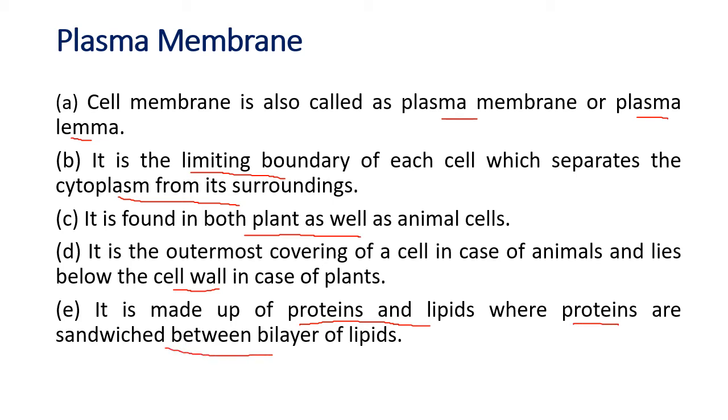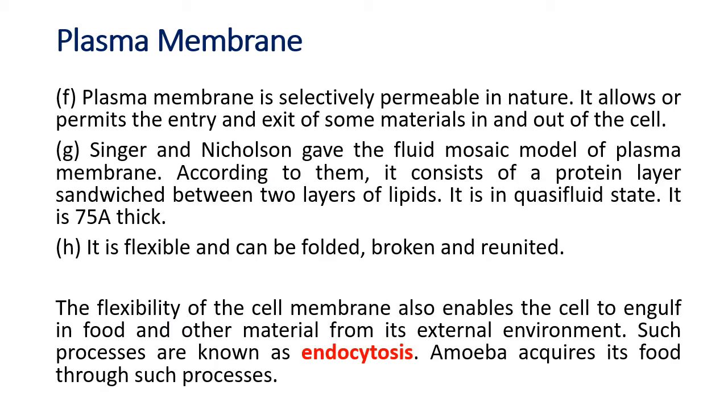If you want, I will in the next lecture show the structure of the plasma membrane. They are called lipoproteins. Between two layers of lipids, fats, there are proteins. And this is the living membrane I told you, selectively permeable. It has got the decision power to decide which material will enter or exit the cell. Everything cannot move on its own. The plasma membrane decides which materials will move in and out of the cell. So the plasma membrane is selectively permeable, allows or permits the entry and exit of only some materials.